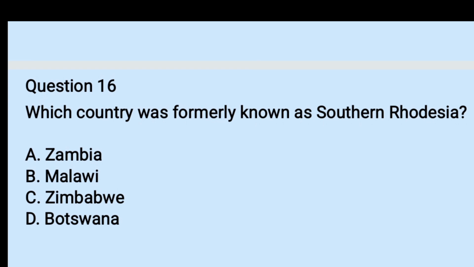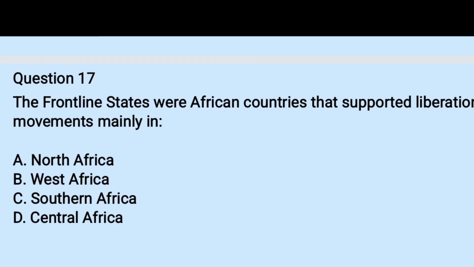Question number 16. Which country was formerly known as Southern Rhodesia? A. Zambia, B. Malawi, C. Zimbabwe, D. Botswana. The right answer is C. It was Zimbabwe. Present-day Zimbabwe was previously known as Southern Rhodesia, which was ruled by the British colonial.